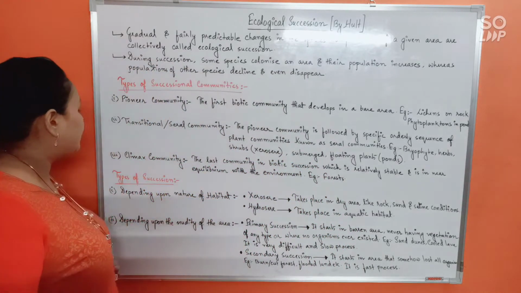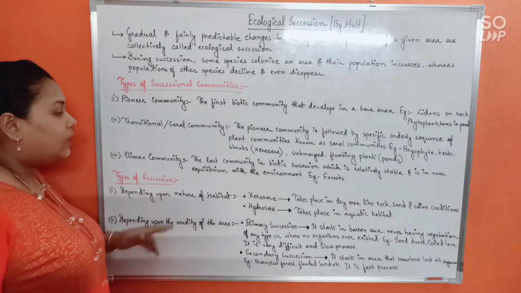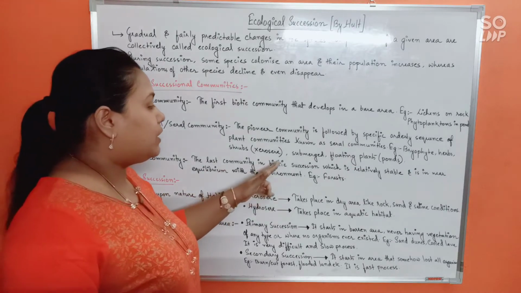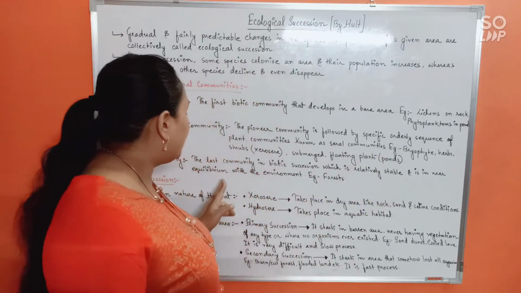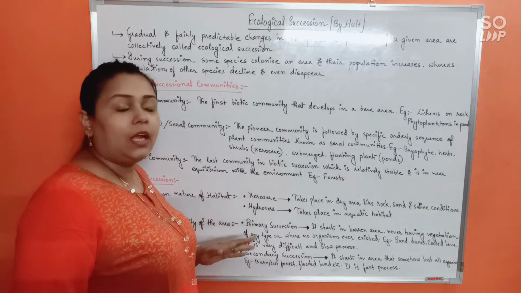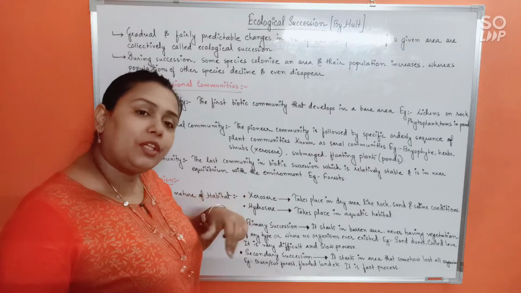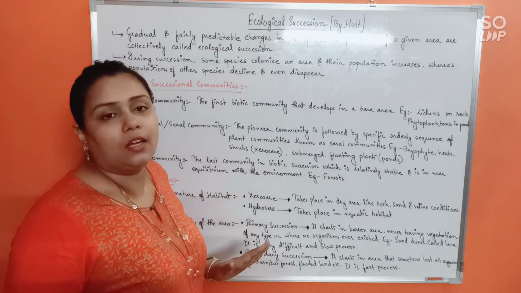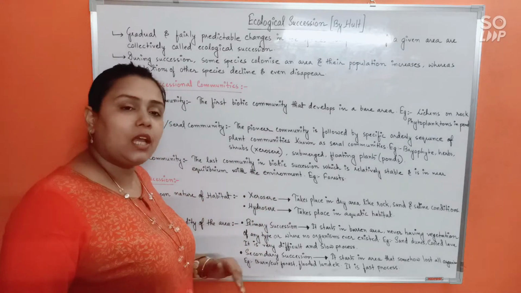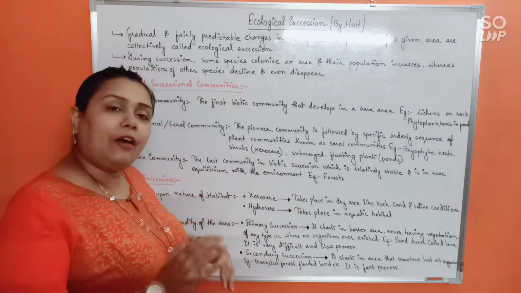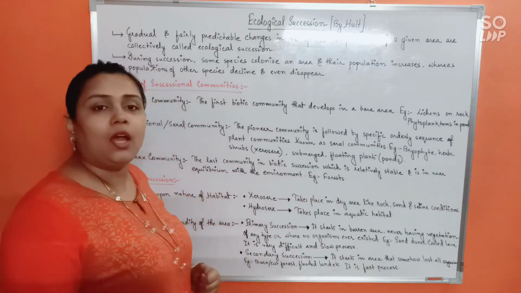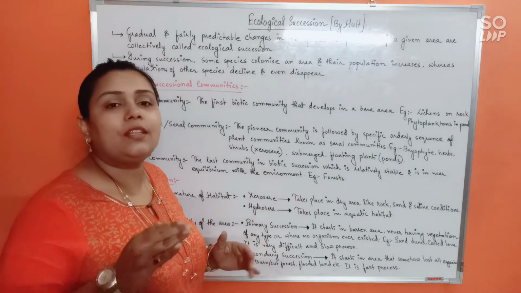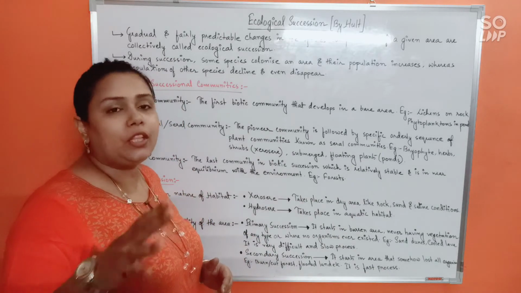Okay, next, climax community. The last community in biotic succession, which is relatively stable and is in near equilibrium with the environment. It is so much in balance that further change in it will not occur. So that is the climax community. For example, forest. Beyond forest, there is no further succession that is going to occur, because forest is in near equilibrium with nature.